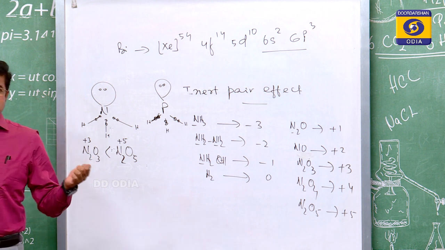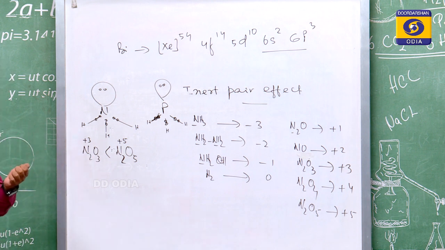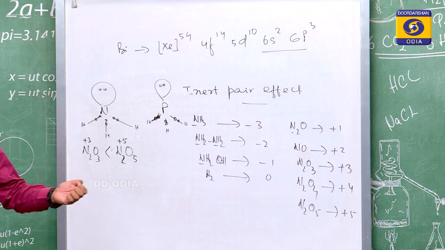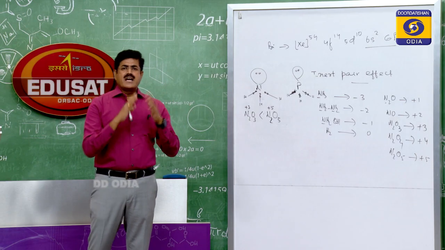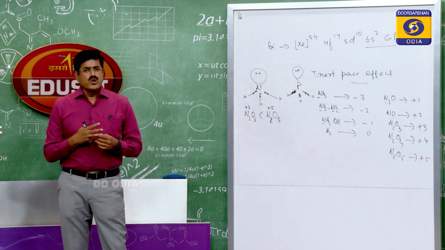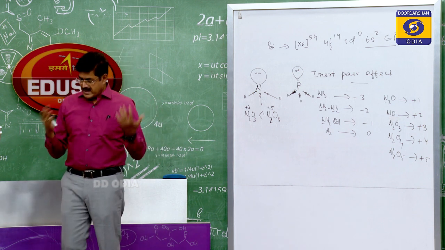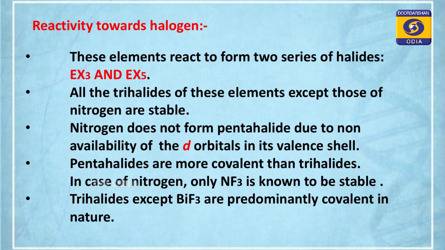The oxides of the type E2O3 of nitrogen and phosphorus are purely acidic. Arsenic and antimony oxides are amphoteric, and bismuth oxide is purely basic. So these are the oxides of the 15th group elements. Next, reactivity towards halogen.